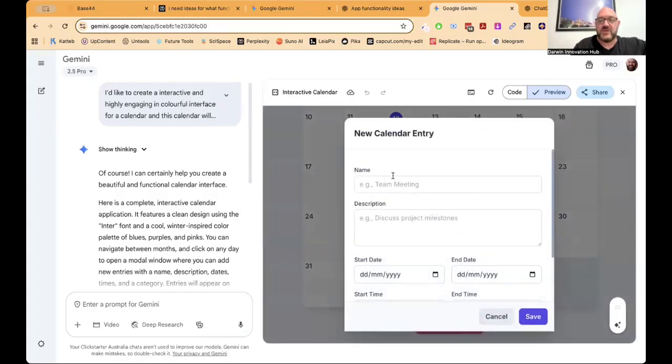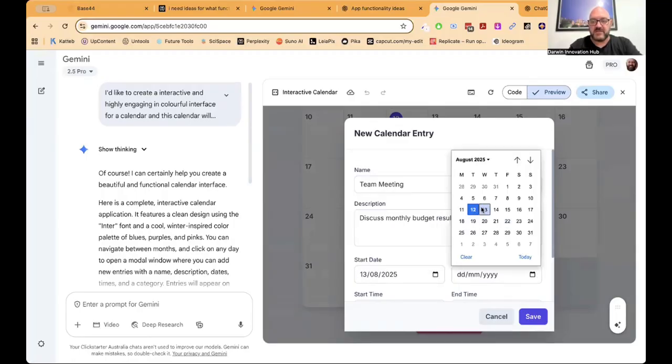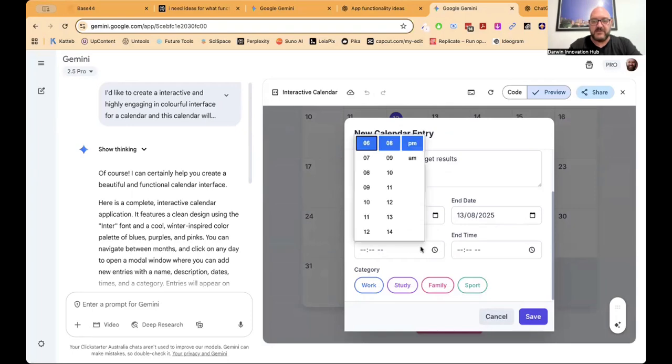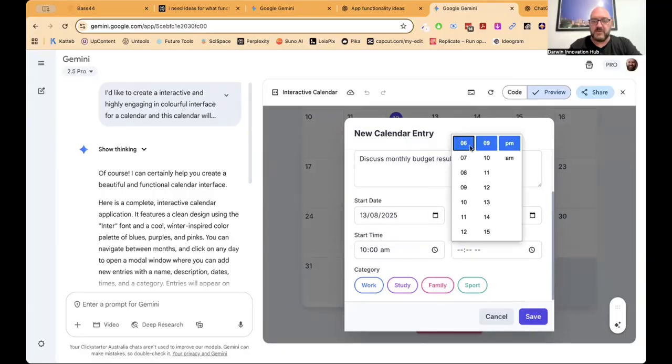I can add a new entry and go, okay, team meeting, discuss monthly budget results. I'm going to start it on the date of the 13th, end it on the 13th as well. Start time 10 a.m. and it's going to be probably 10:30.